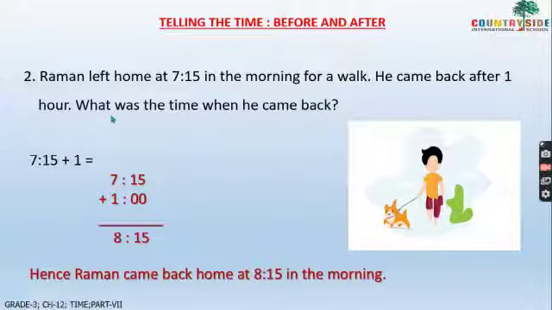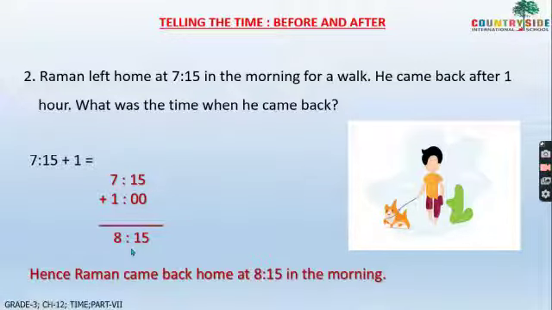What was the time when he came back? After means you have to do addition. So 7:15 plus 1, because he came back after 1 hour. So 1 you will add over here. What will be the time, children? 8:15.